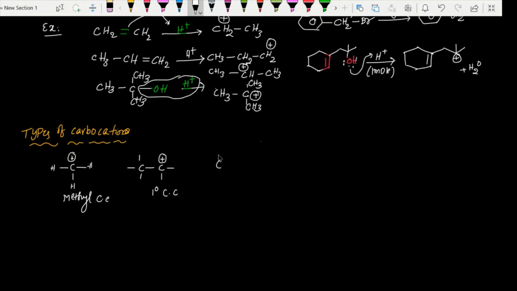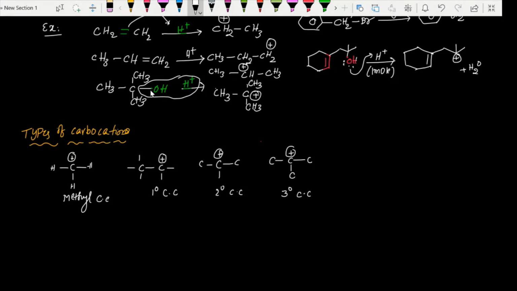If a positively charged carbon is connected to two other carbons, we call this a secondary carbocation. If a carbon having positive charge is connected with three other carbons which are all sp3, then we call it a tertiary carbocation or 3-degree carbocation.